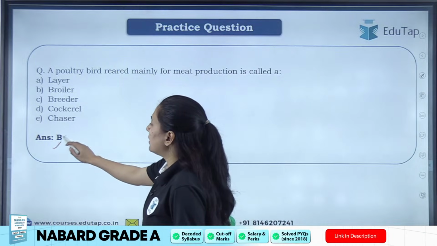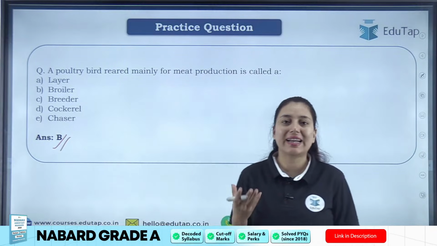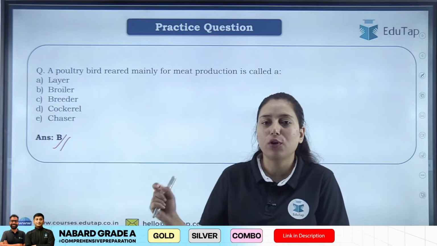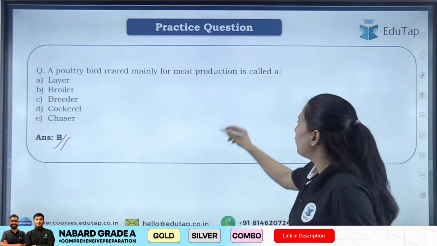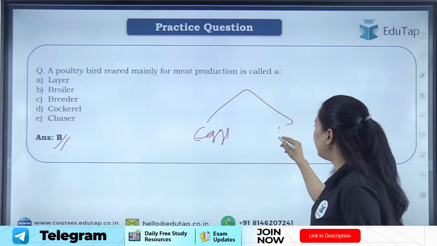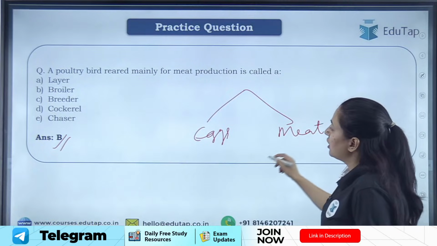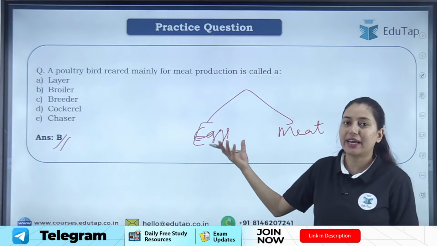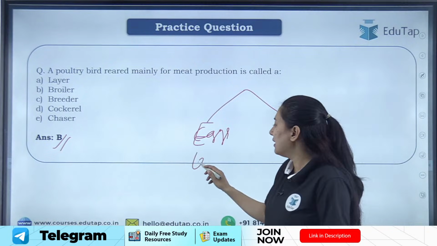Now students, poultry birds are reared for two purposes, either for laying eggs or for meat, right? When we rear these birds for egg production, they are called layers.